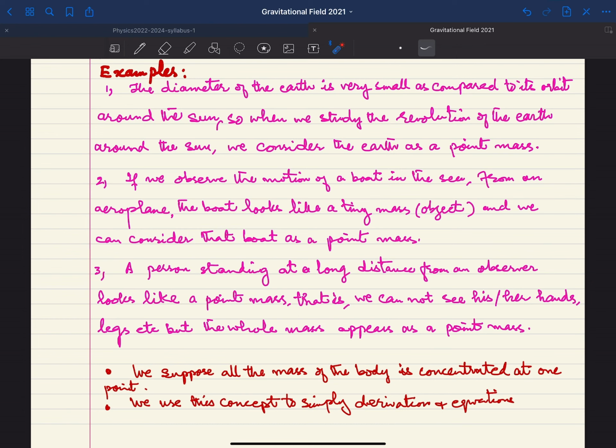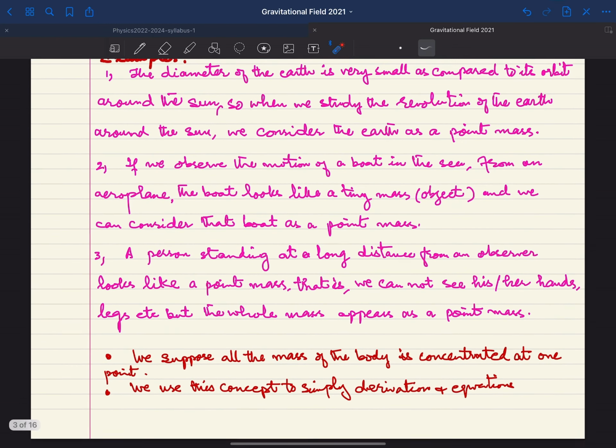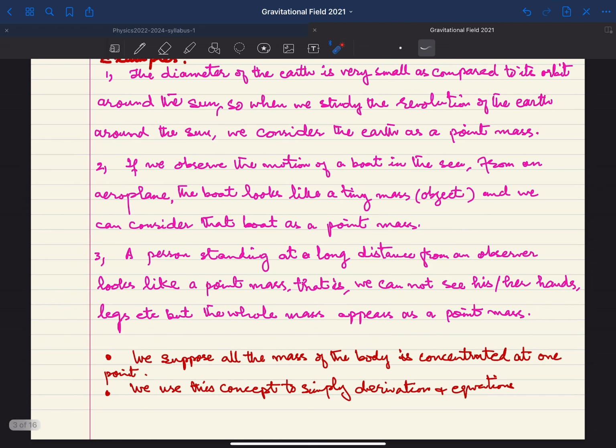Suppose you are observing it from an aeroplane, then it will look like a tiny mass and you cannot recognize it as a boat. It will look like a simple unit mass or tiny mass. So if we observe the motion of a boat in the sea from an aeroplane, the boat looks like a tiny mass or object, and we can consider that boat as a point mass. So this is very important, that from a very long distance this boat will look like only a simple point.